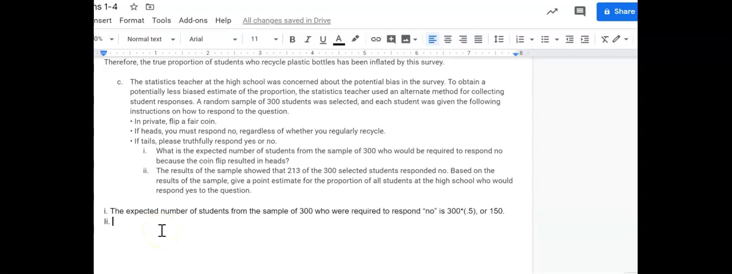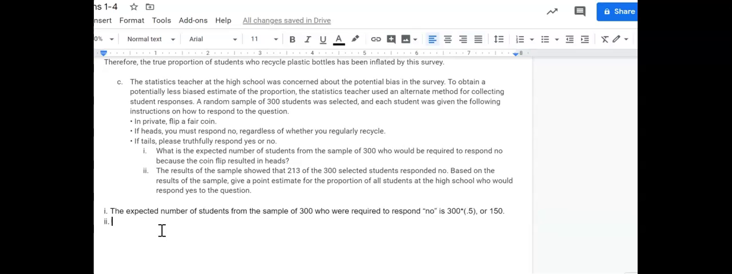The results of the sample showed that 213 of the 300 selected students responded no. Based on the results of the sample, give a point estimate for the proportion of all the high school students at the school who would respond yes to the question. If half of the students had to respond no, that means half of the students responded truthfully. And since they were responding truthfully, and the pressure was off them to lie, oh no, I had to say no because I flipped heads, this is probably a more accurate response.